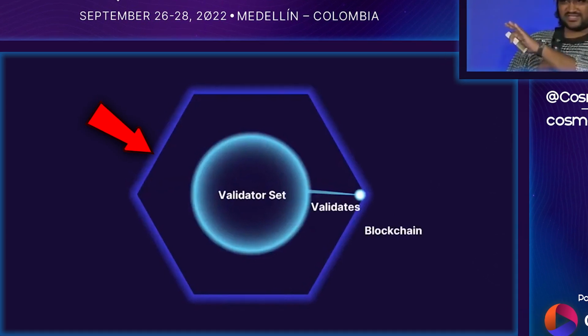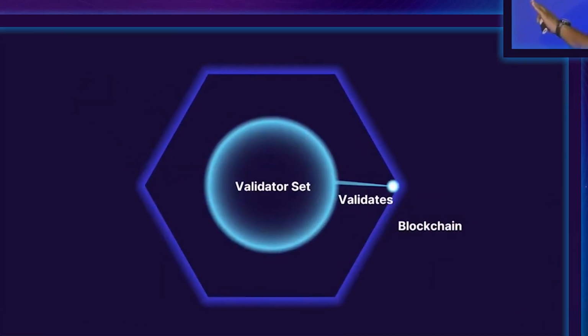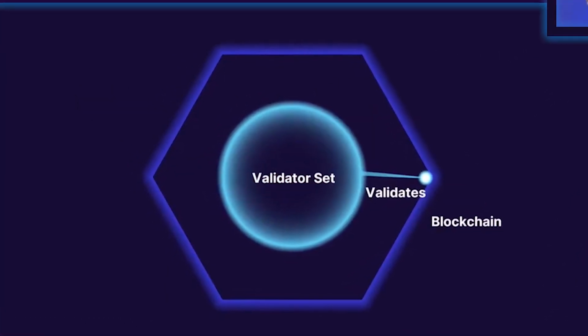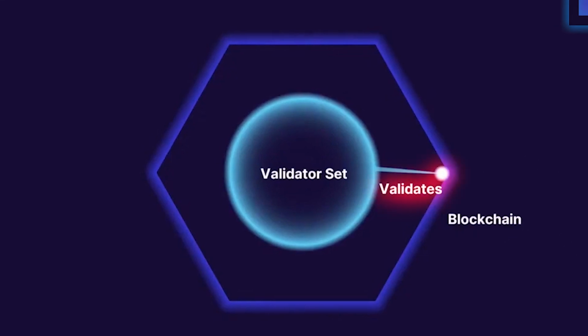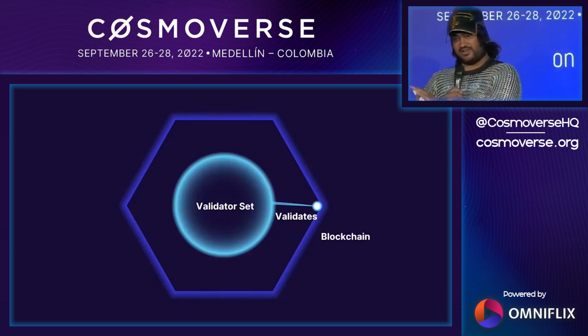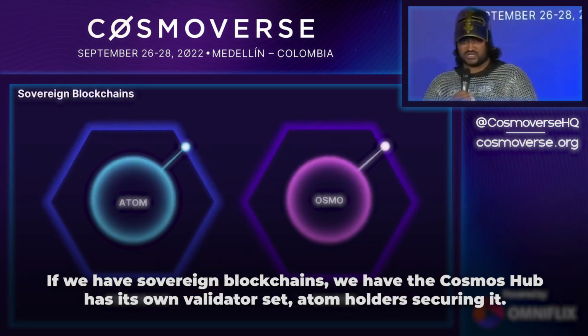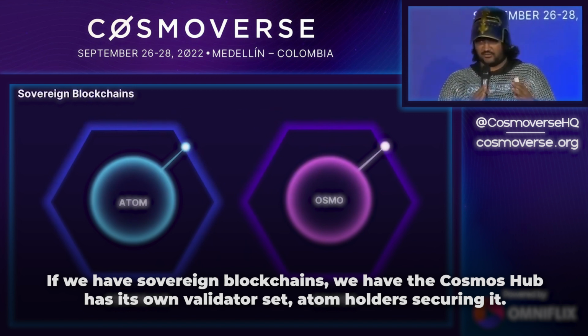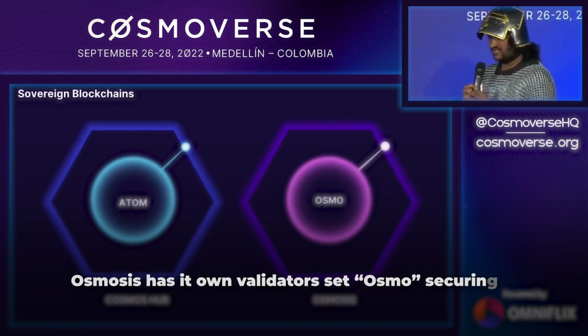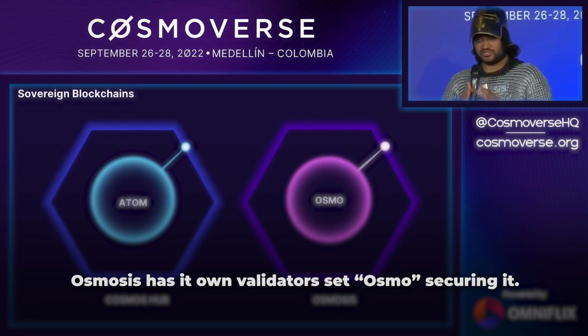If there's a hexagon, that's a blockchain. A circle is a validator set, and an arrow pointing from the validator set to the hexagon means that validator set validates that blockchain. So if we have sovereign blockchains, you have the Cosmos Hub, which has its own validator set, Atom holders, securing it. Osmosis has its own validator set, Osmo, securing it.